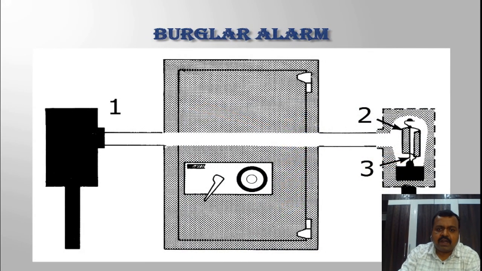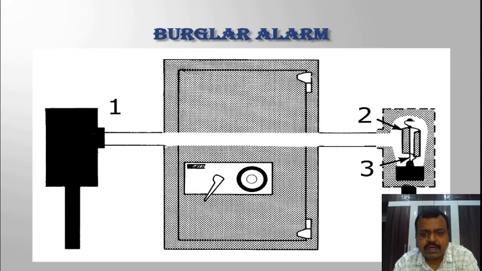Next application is the burglar alarm. So this is the arrangement. There is one infrared source. Exactly in front of the infrared source, there is a photocell. Now the infrared source is going to emit infrared rays, which are invisible radiations, and as these infrared radiations continuously fall on the photocell, they give rise to photoelectric current.